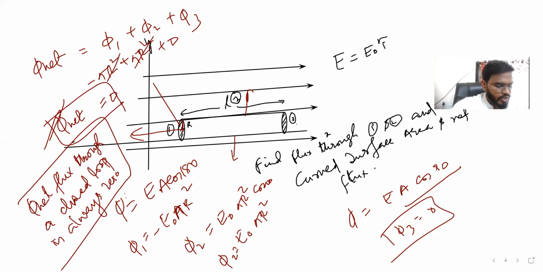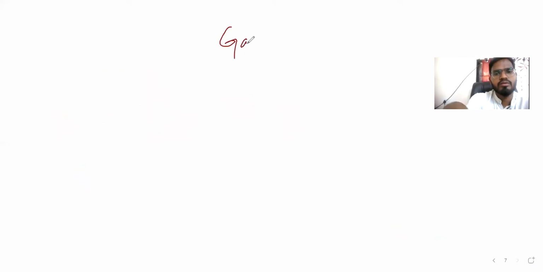Now we are going to do what? Gauss law. So now we are going to do the next topic related to this, Gauss law. Gauss law, if you see properly, is the same as electric flux only.